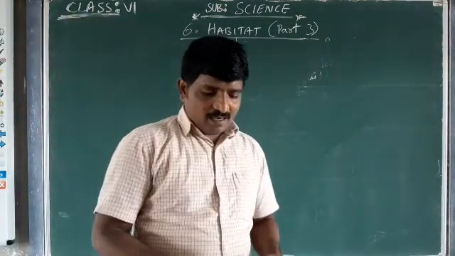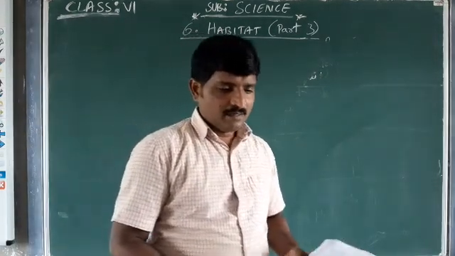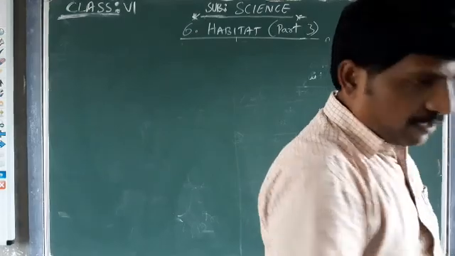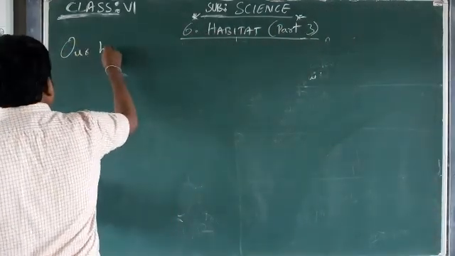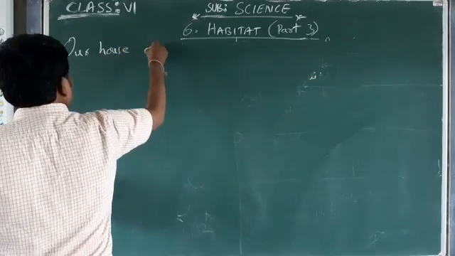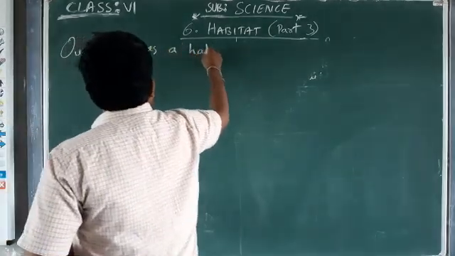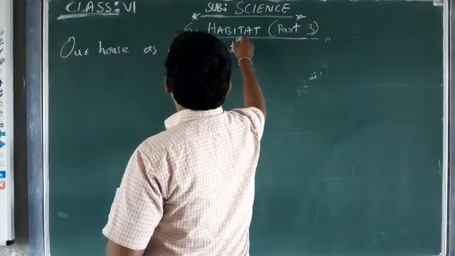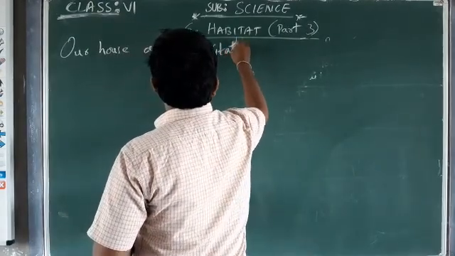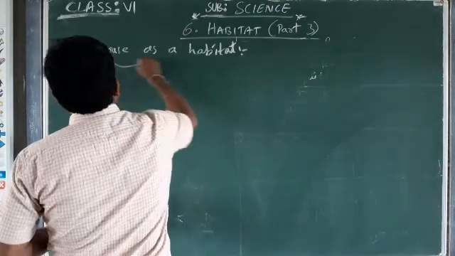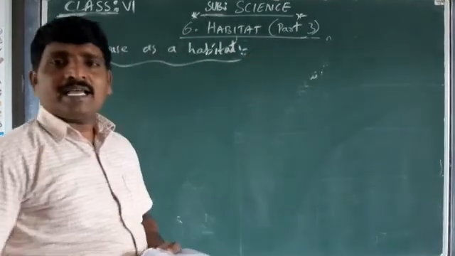Now we'll see our house as a habitat. Our house is acting like a habitat.